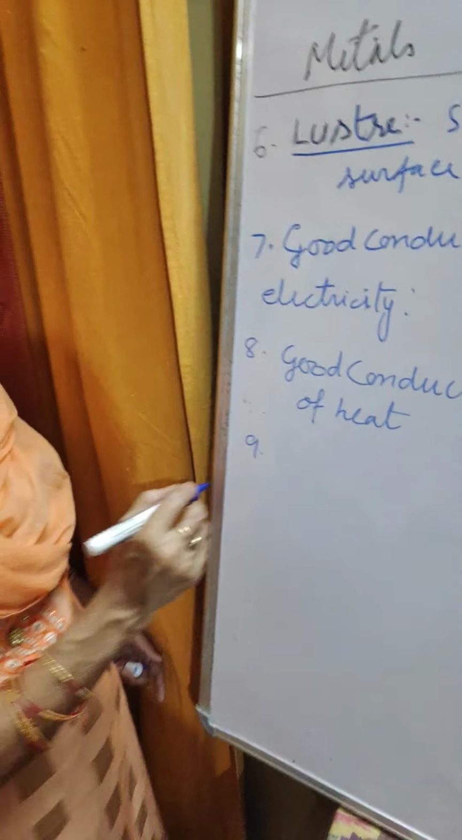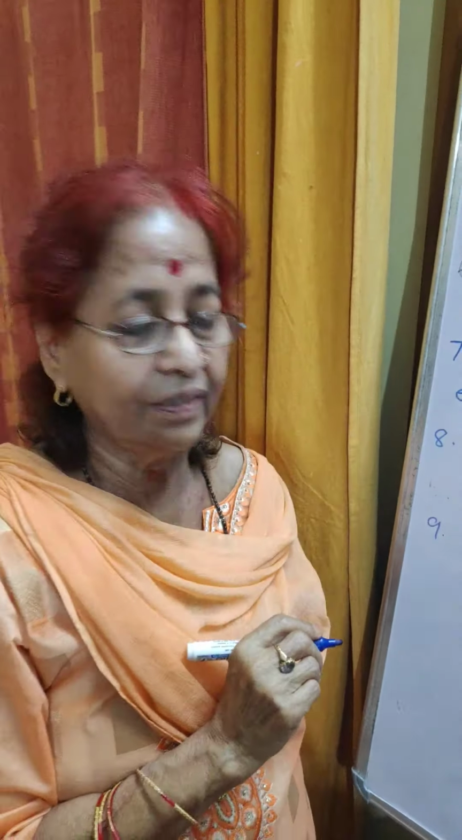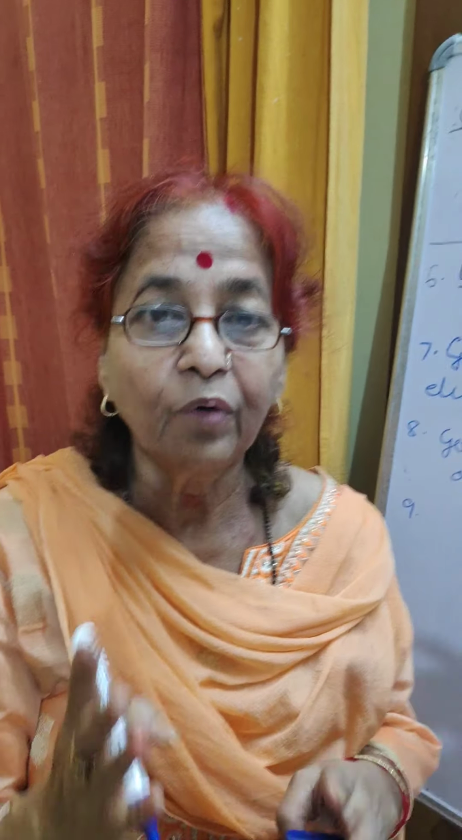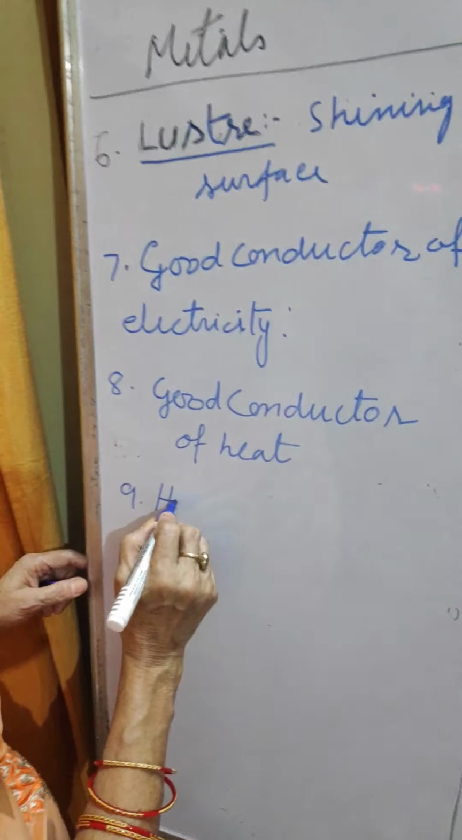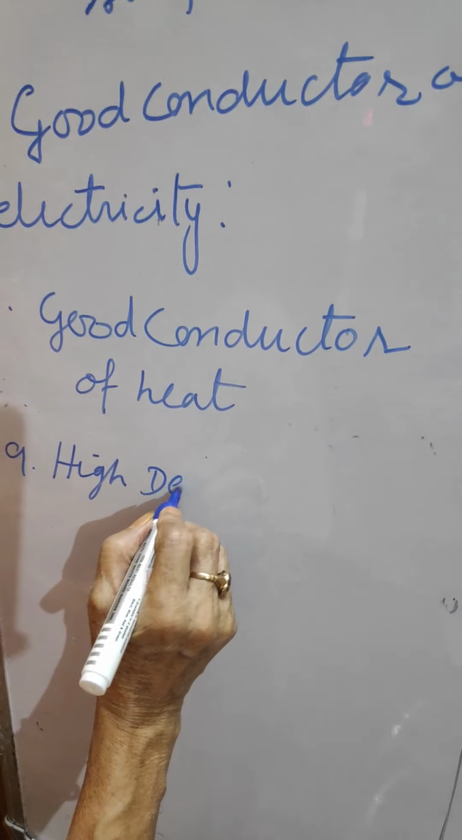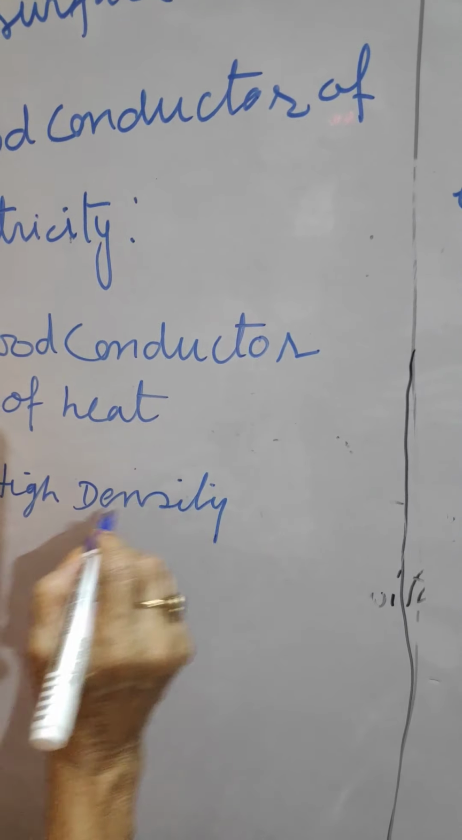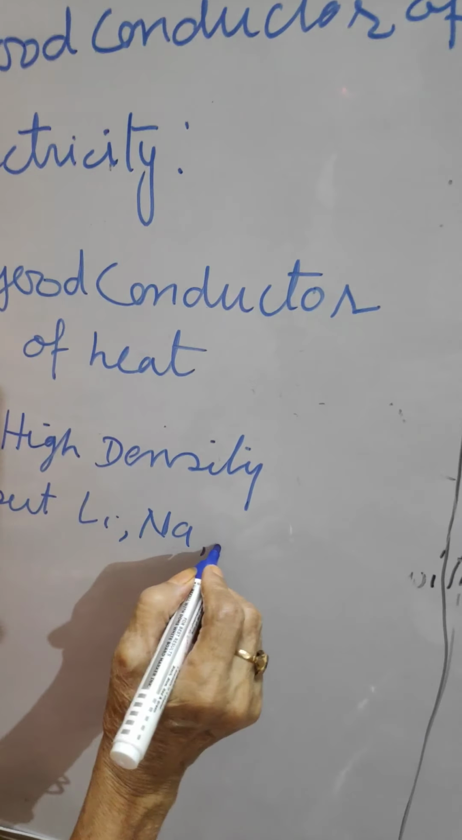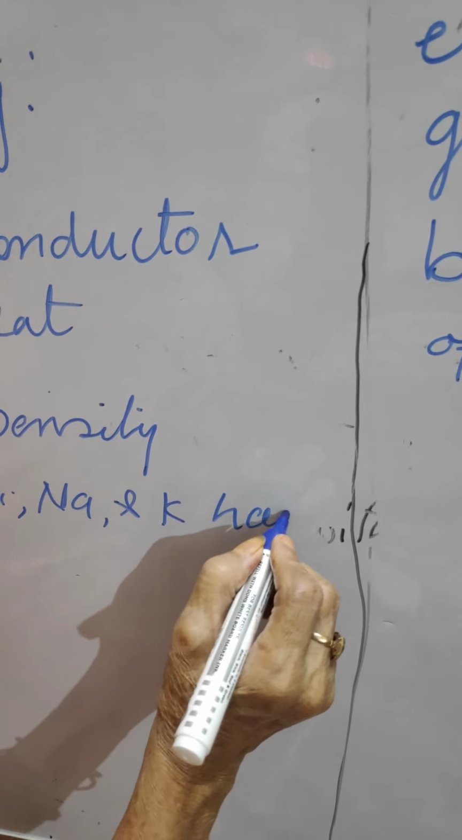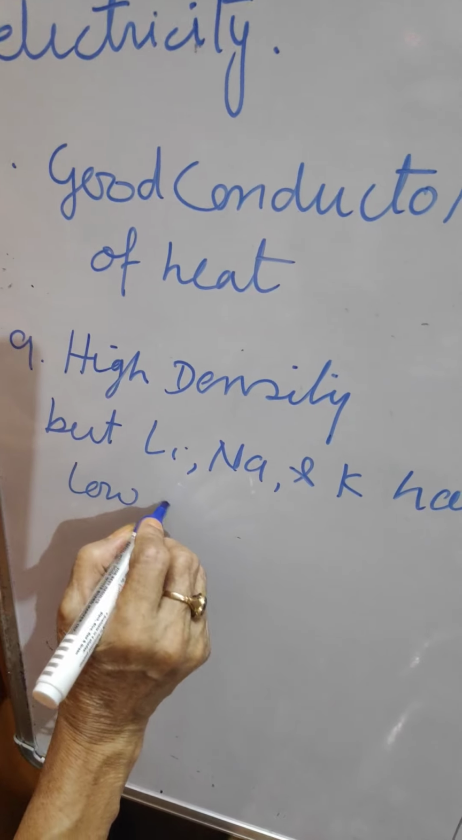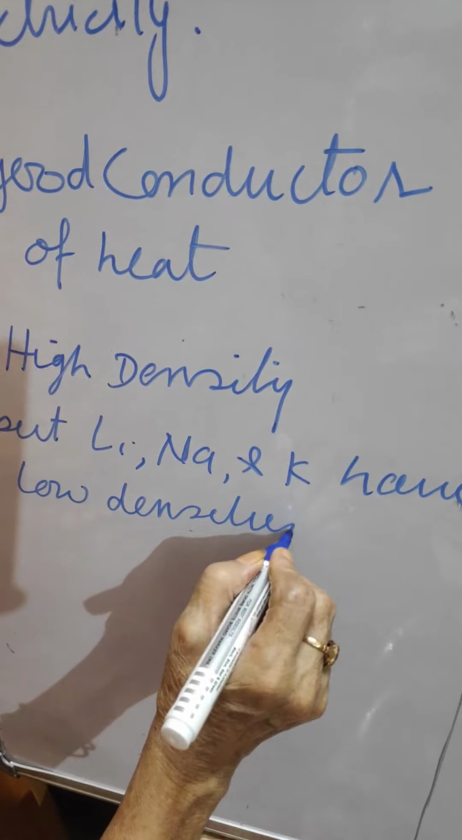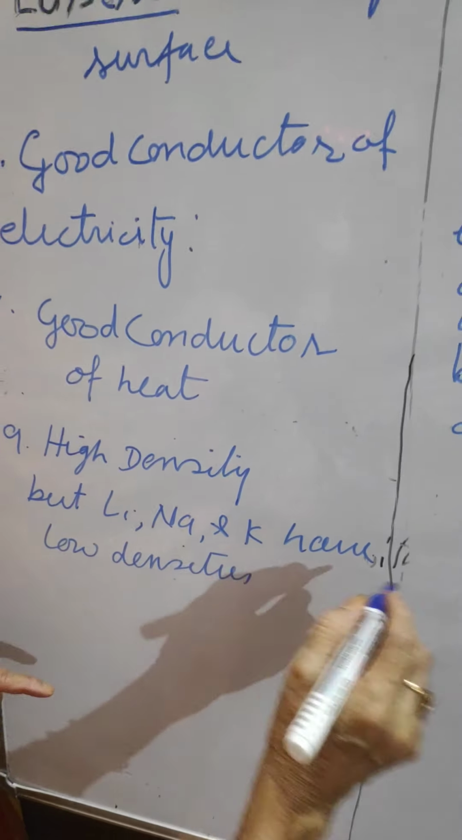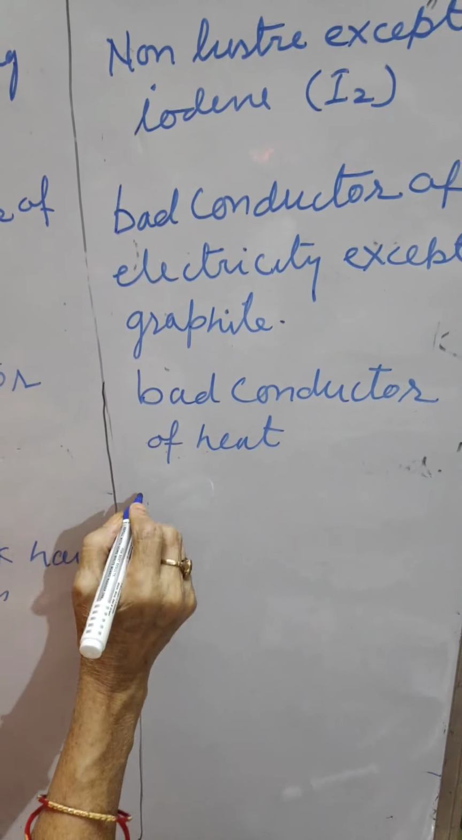Now the ninth is density. Metals have high density, except lithium, sodium and potassium, which have low density because of the arrangement of the molecules. And the non-metals have low density.